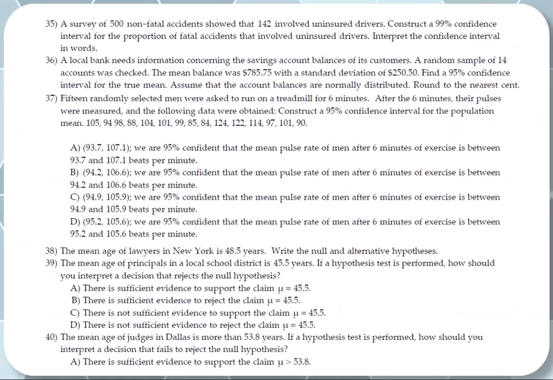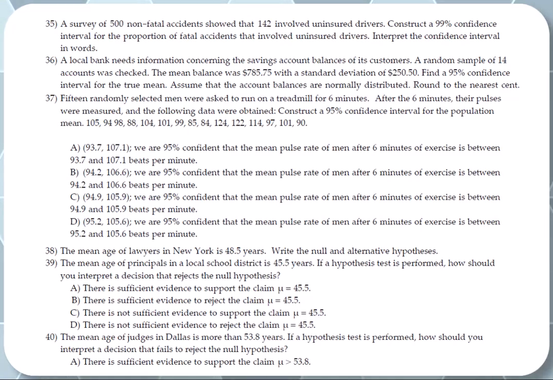A local bank needs information concerning the savings account balances of its customers. A random sample of 14. So n is 14. Accounts was checked. The mean balance was 785.75. So that's x bar, the sample mean. With a standard deviation, that's s, 250.50. Find a 95% confidence interval for the true mean. Assume that the account balances are normally distributed. Round to the nearest cent.